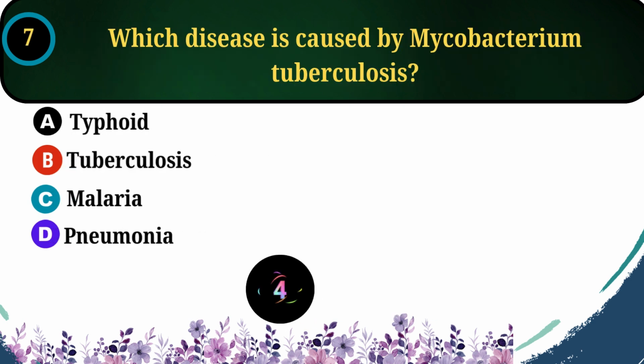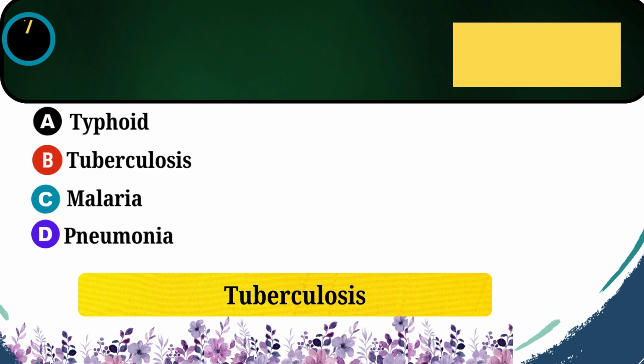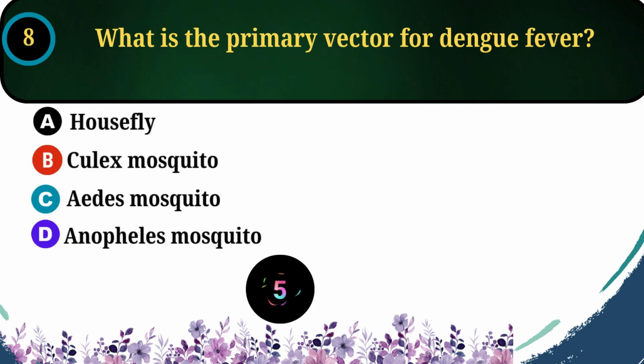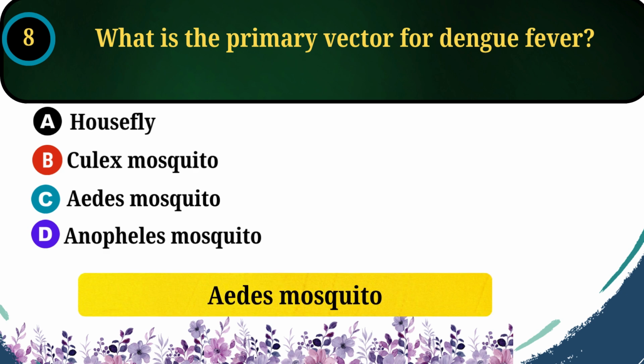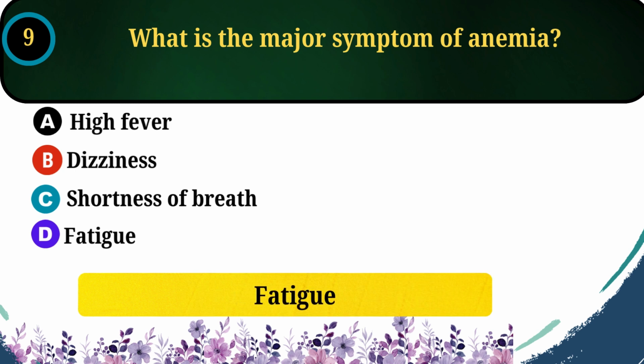Which disease is caused by Mycobacterium tuberculosis? The correct answer is option B, tuberculosis. What is the primary vector for dengue fever? The correct answer is option C, Aedes mosquito. What is the major symptom of anemia? The correct answer is option D, fatigue.